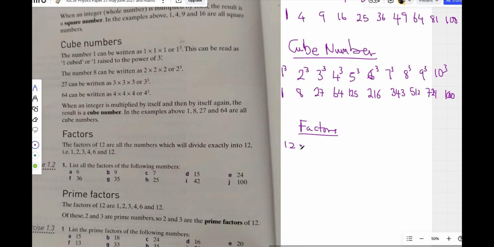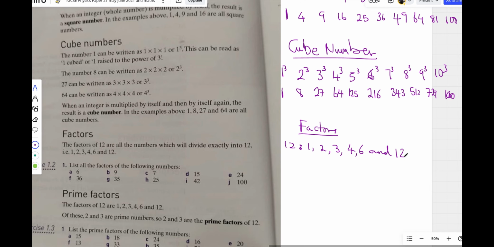Let's list them out. 12 can be divided by 1. We start with the smallest. 12 can be divided by 2. So 2 is a factor of 12. Any number that can divide a number is a factor of that number. 3 can divide 12, we write 3. 4 can divide 12, we write 4. 5 cannot divide 12, we don't write it. 6 can divide 12. So once you reach the middle of the number, the next one is the number itself. The last one is the number itself. 12 is a factor of 12 because 12 can be divided by 12. 12 divided by 12, you get 1. Okay, so these are called factors.